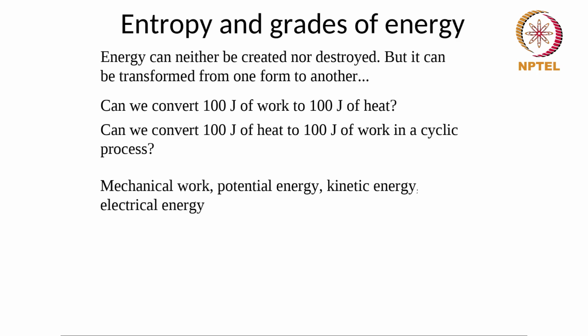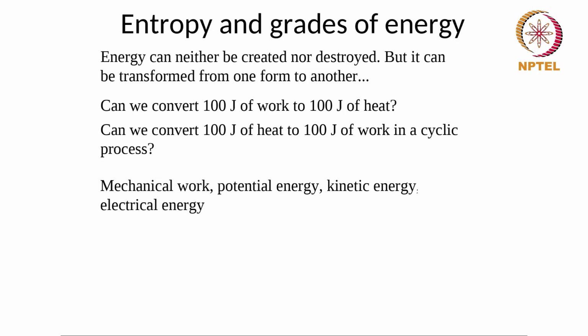So let me repeat that, because that is an interesting and important concept. What we see is that we can run a cyclic process and convert all work into heat. But in a cyclic process, we cannot convert all heat into work. So there is a distinction between heat and work. Work is useful because we can use it either as work or we can convert it into heat. Heat is not as useful because we can use it as heat, but we cannot convert it all back into work. So we see that there is in some sense some gradation of energy.